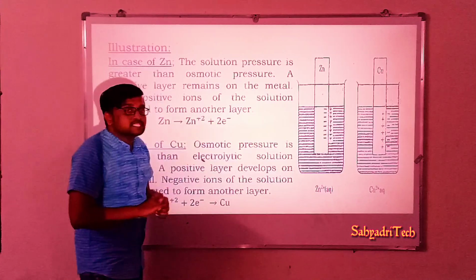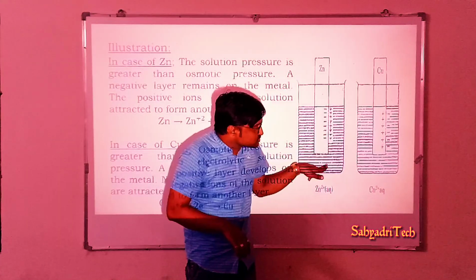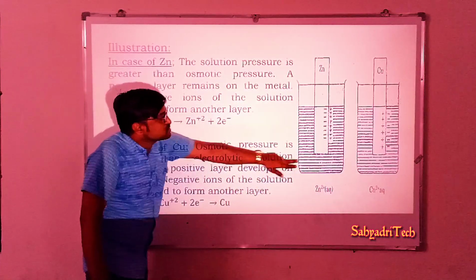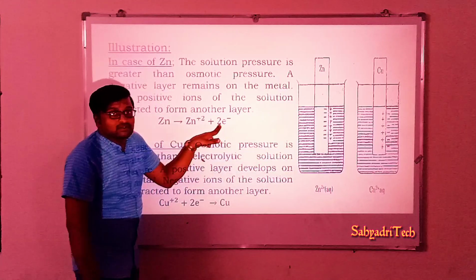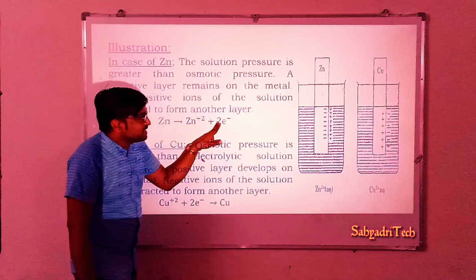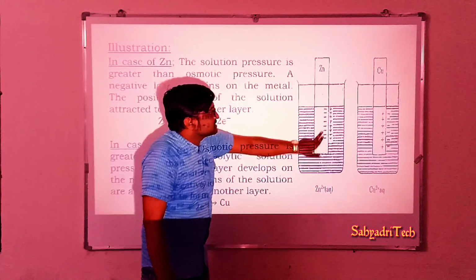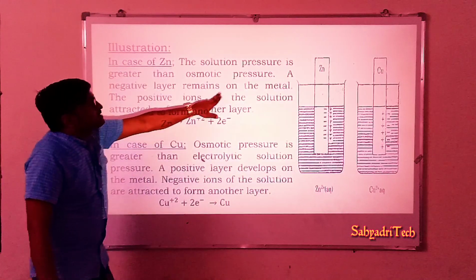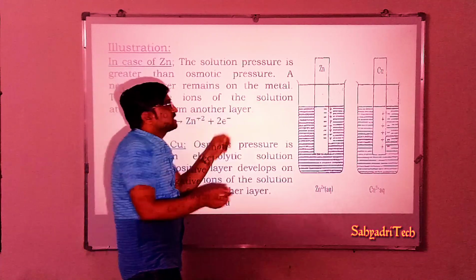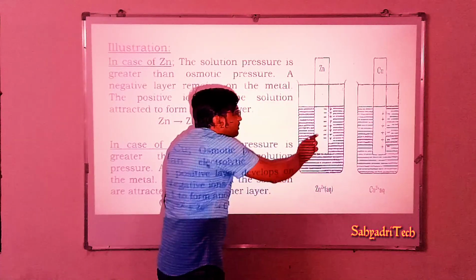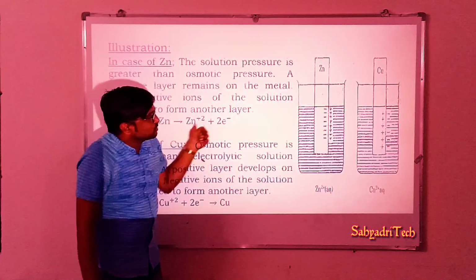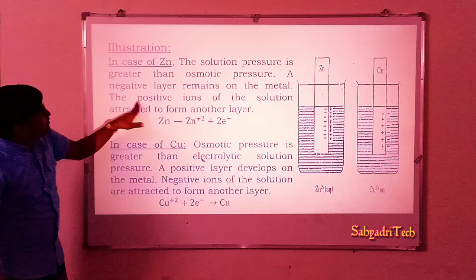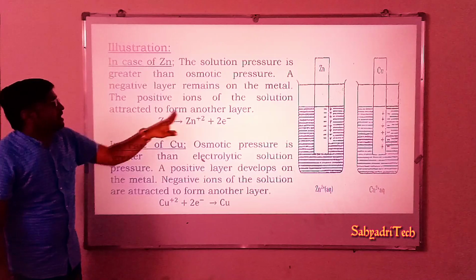Now, during oxidation, what happens? The Zn2+ ions formed go to the solution. But the electrons liberated remain on the metal surface. Therefore, we say a negative layer remains on the metal. All electrons get accumulated on the metal surface itself, while the Zn2+ ions go to the solution. Well, how is it neutralized? The positive ions of the solution are attracted to form another layer.